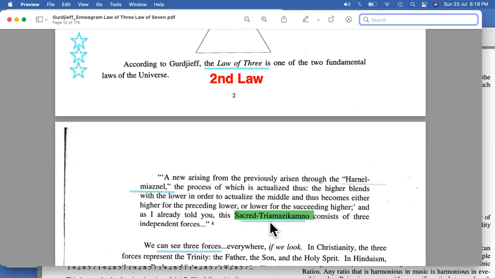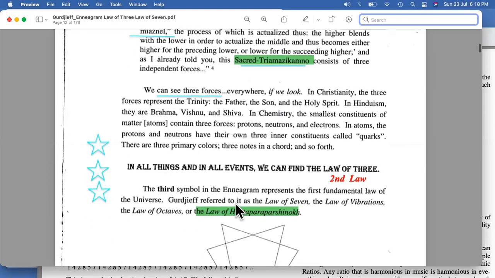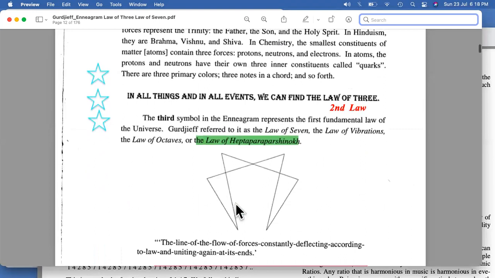So this is the second part, and you can see this in terms of various religions. You can refer to the first video and see the details. And we have the first law, which is called the law of seven, law of vibration, law of octaves, or you can also call it the law of Heptaparaparshinokh. Now, the law of vibration is of eminent importance to us. Why? Because this is how we relate to WD Gann, because WD Gann has been talking to us about the law of vibration. So it becomes very important for us to understand this law of vibration.